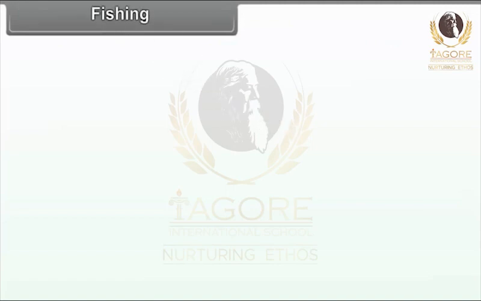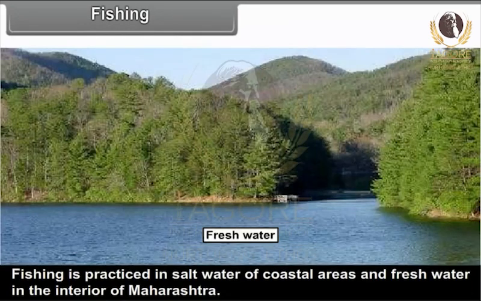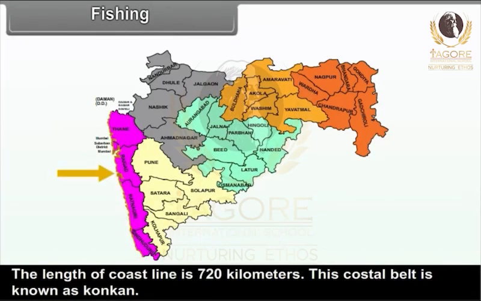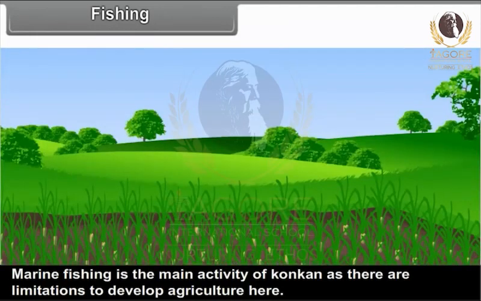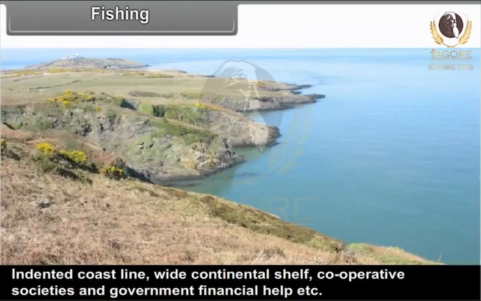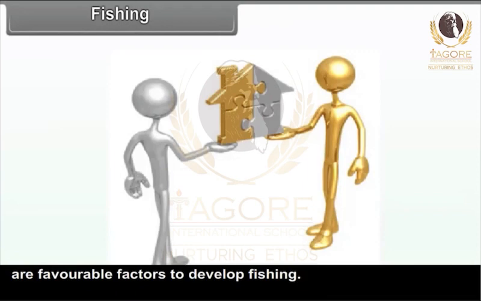Number 2. Fishing. Fishing is practiced in salt water of the coastal areas and fresh water in the interior of Maharashtra. The length of coastline is 720 kilometers. This coastal belt is known as Konkan. Marine fishing is the main activity of Konkan as there are limitations to develop agriculture here. Indented coastline, wide continental shelf, cooperative societies and government financial help etc. are favorable factors to develop fishing.